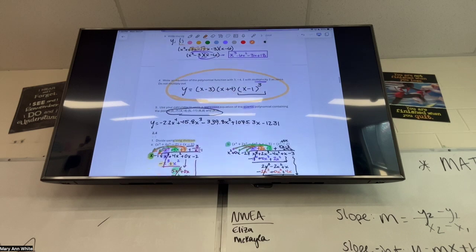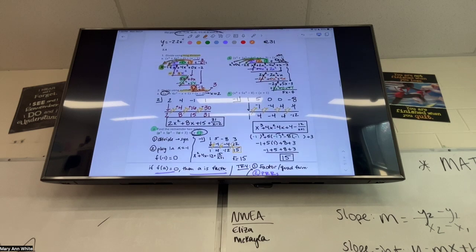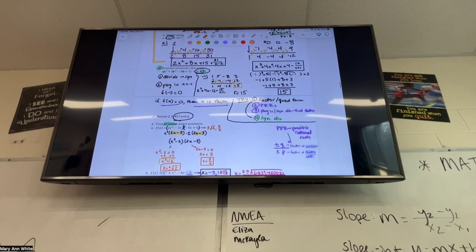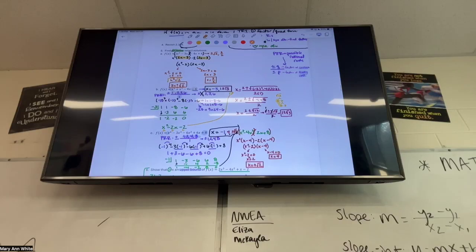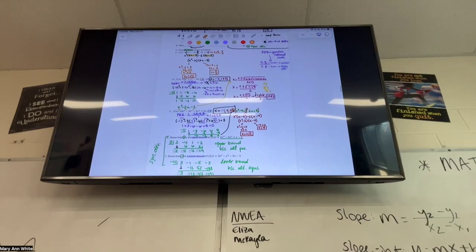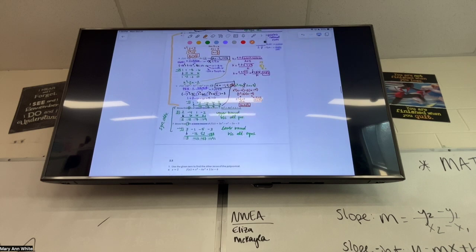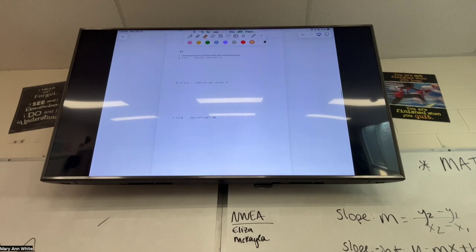The rest is 2.4, 2.5. In 2.4, remember we started by doing long division and synthetic division. I'd be prepared to do both of those. I didn't ask a specific remainder question, but I did ask questions about finding all the zeros. If you notice, there's 3 problems right here about finding zeros. That's fair game. And then we're going to do a bunch today that are more finding zeros. So if you go to 2.5, number 1, that's more finding zeros.